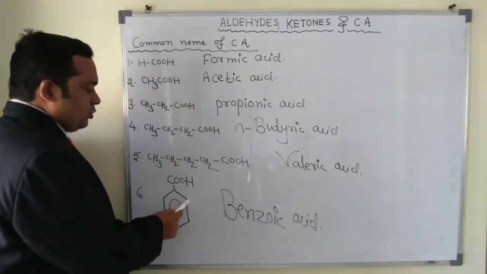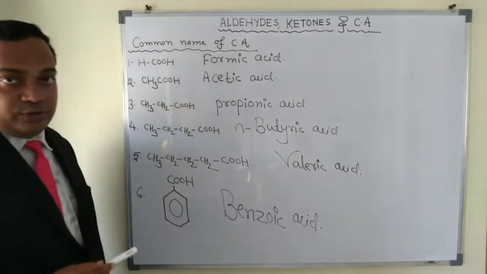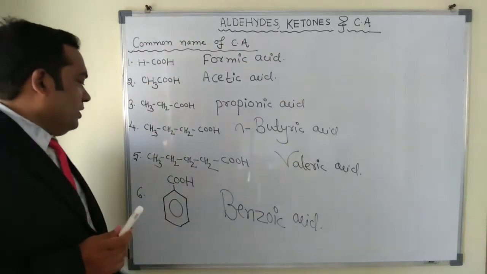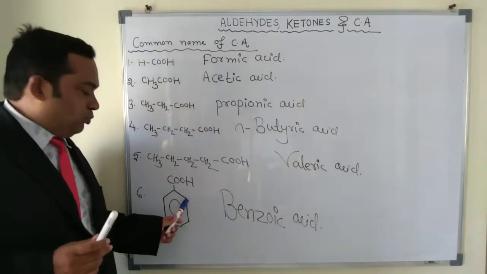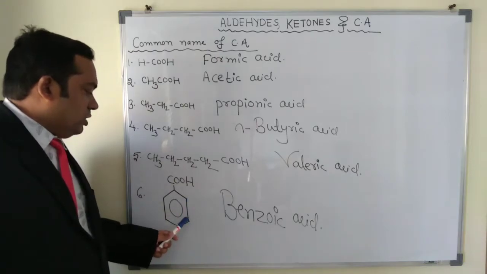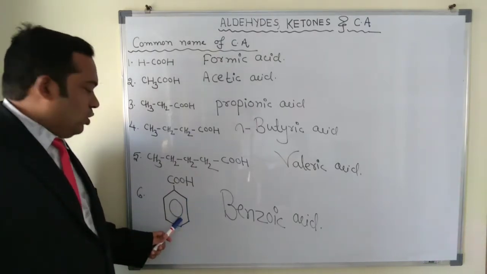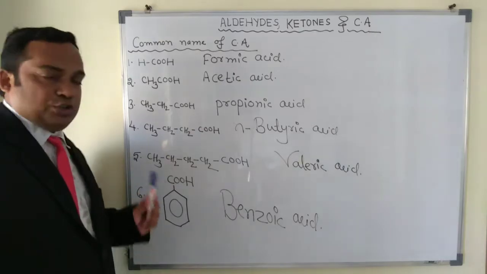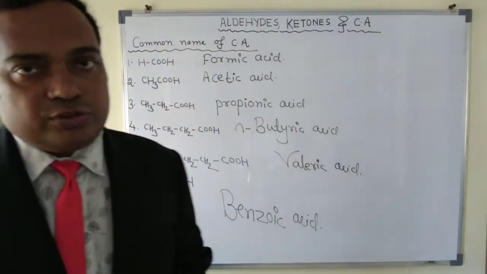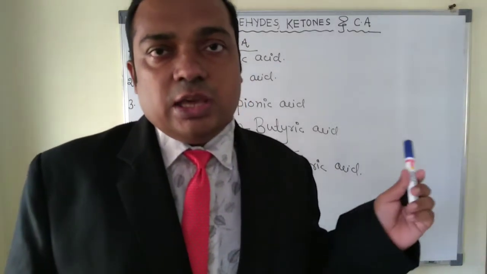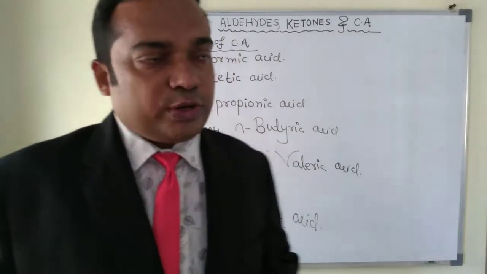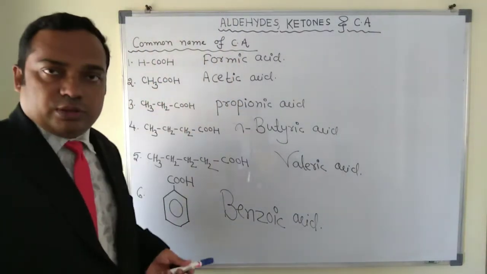We will say 2-nitrobenzoic acid in the IUPAC system. But in the common system, this position is called ortho, this is meta, and this is para position. You have to remember the positions. We will discuss it further in the next topic, like IUPAC. First of all, note this down, then I will continue.